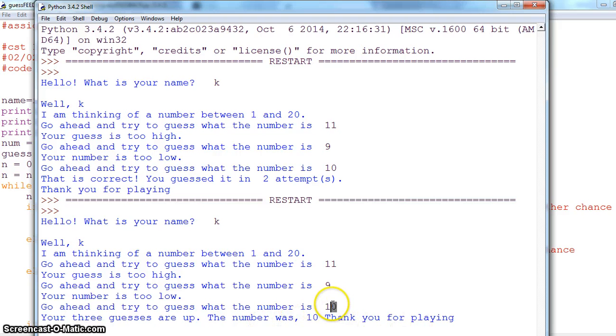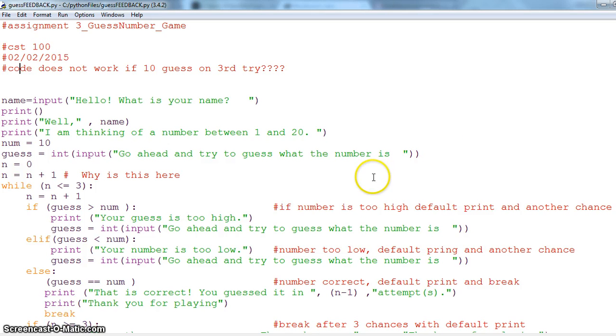So although I guessed it on the third attempt, it's still telling me that my guesses are up and that I have not guessed it. So I reviewed this and I saw this on this line.